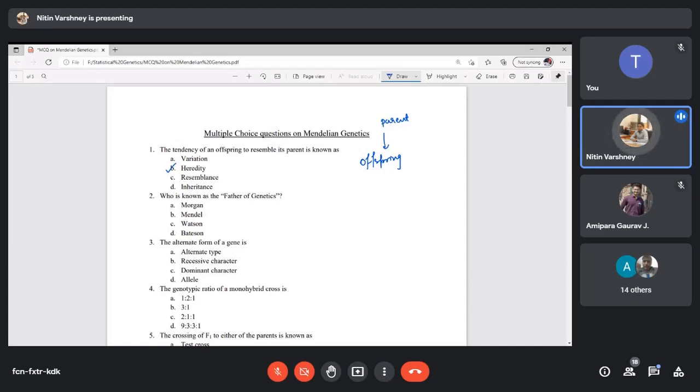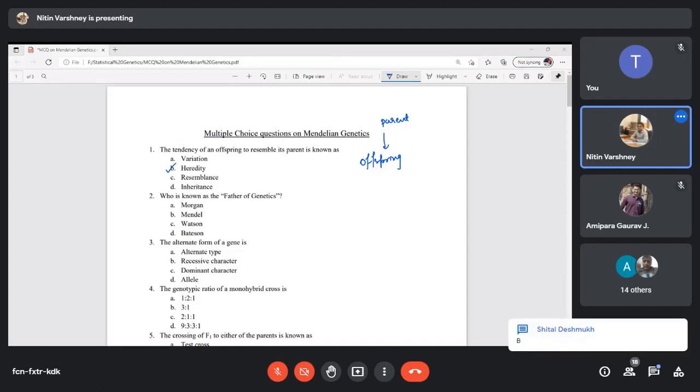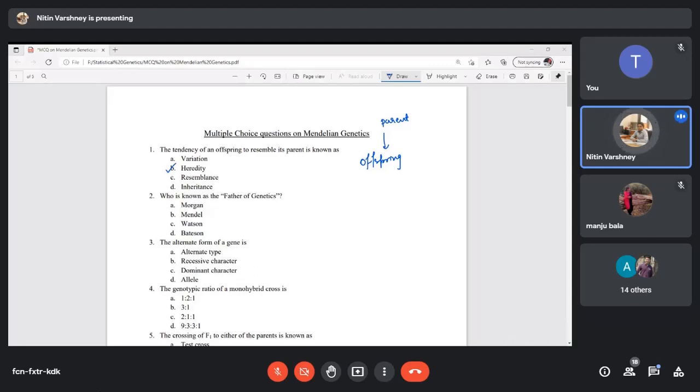Okay, second question: who is known as the father of genetics? Mendel. Okay, so this simple question will come.